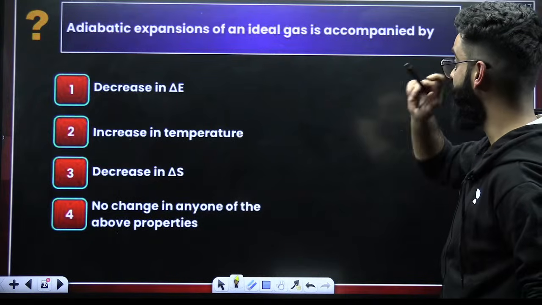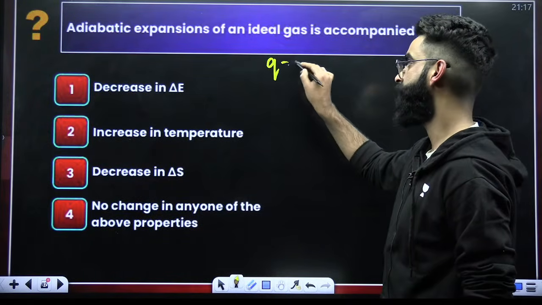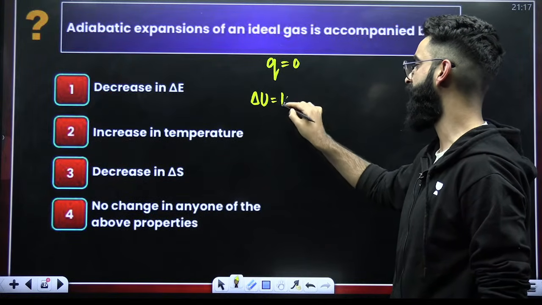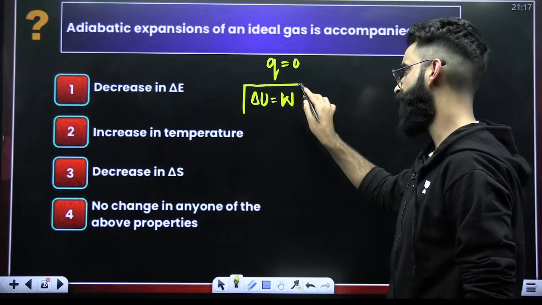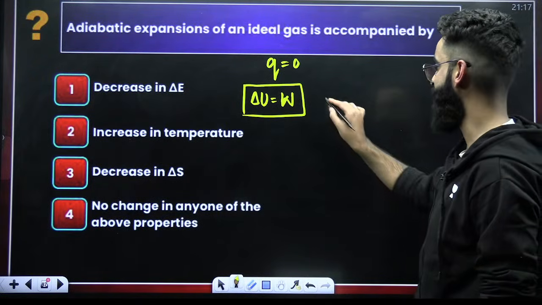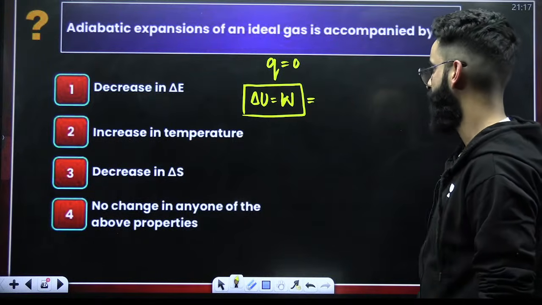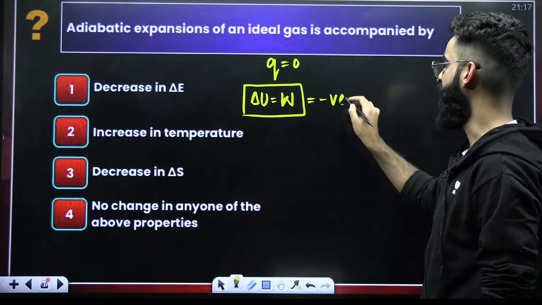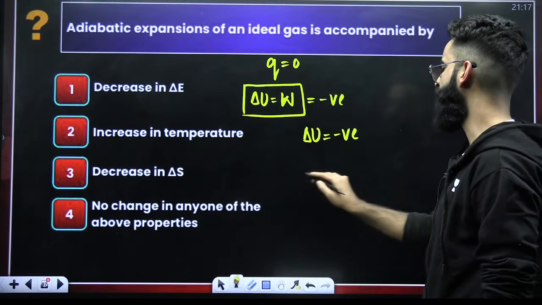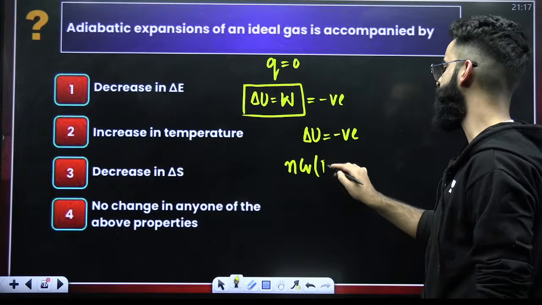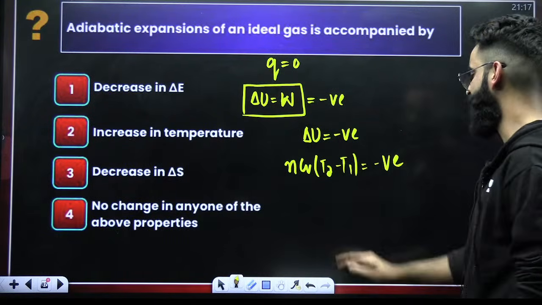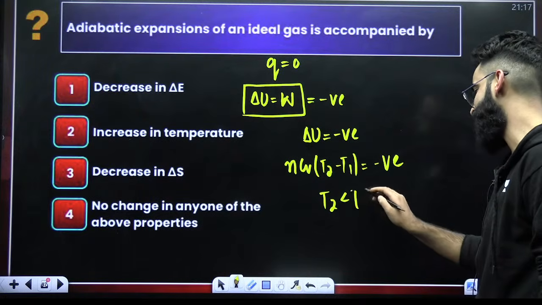Adiabatic expansion of an ideal gas. Adiabatic means Q is 0. Delta U has to be equal to Q plus W. Since Q is 0, delta U has to be equal to W. Now, during adiabatic expansion of an ideal gas, expansion means W value is negative. If W is negative, that means delta U is negative. If delta U is negative, that means nCv (T2 minus T1) is negative. That means T2 has to be less than T1.